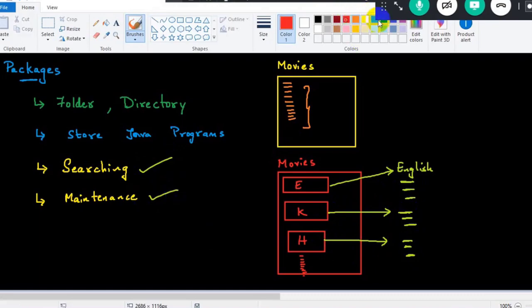Got the clarity here? If you try to store all the movies in a single folder, searching will become difficult, and there is no maintenance. But once you create a folder called movies, and inside that subfolders English, Kannada, Hindi, Tamil, Telugu, and when you create subfolders like horror movies, thriller, comedy, it becomes very easy. Which type of movie do you want? That way it becomes very easy. There is better modularity of the programs here. Got it? So what are packages basically? It's a folder or a directory. And why do we use packages? To store all your Java programs. And what happens when we do it? Searching will become easy, and there is better maintenance of your Java programs. You don't have to do anything much. There is good maintenance here.